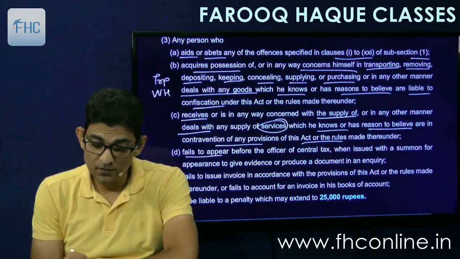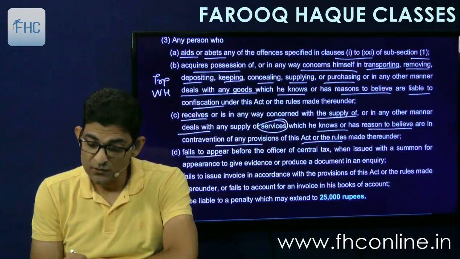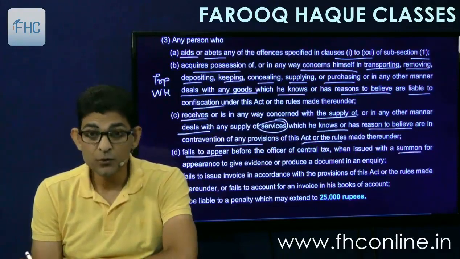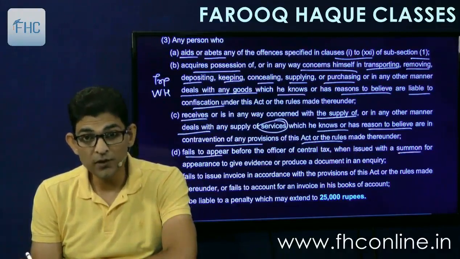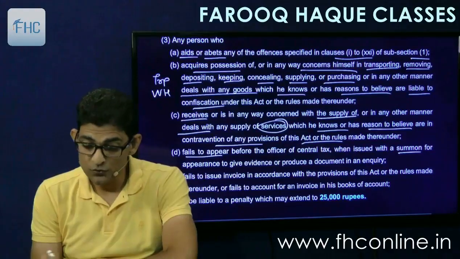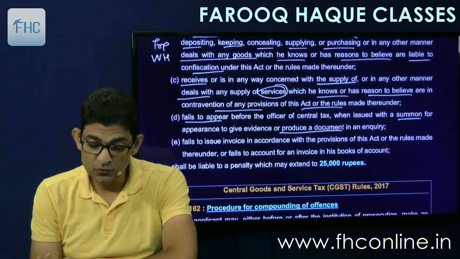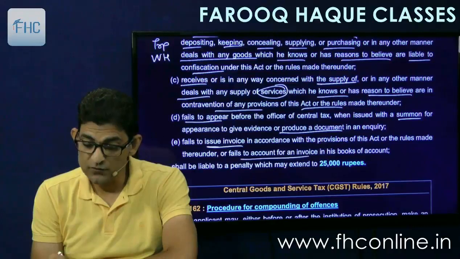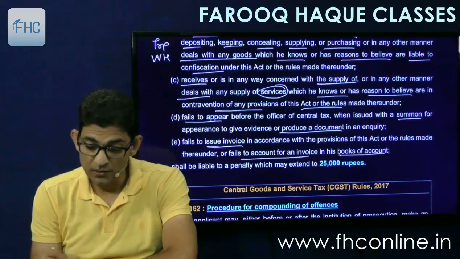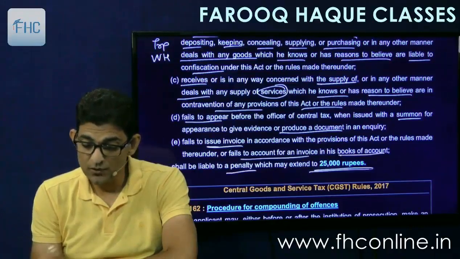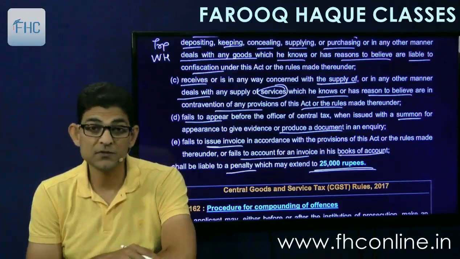Then fails to appear before the officer of central tax when issued with a summon. You are called upon but you don't go there, or you don't produce the documents which are required in inquiry, or fails to issue invoice in accordance with the provisions of the Act or the rules made thereunder, or fails to account for an invoice in his books of accounts, shall be liable to a penalty which may extend to 25,000 rupees.